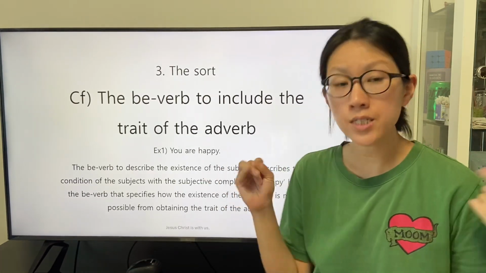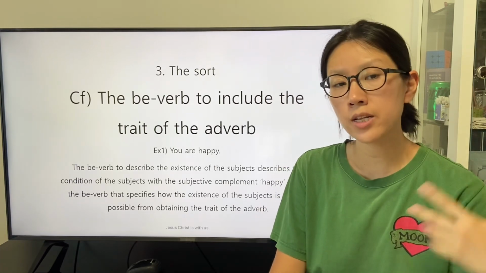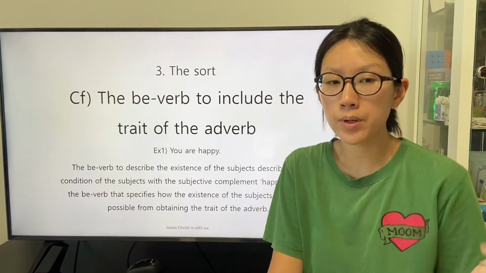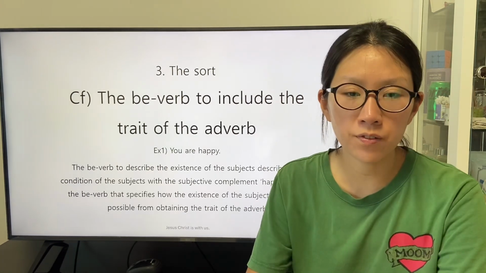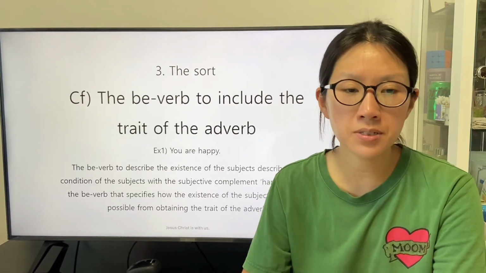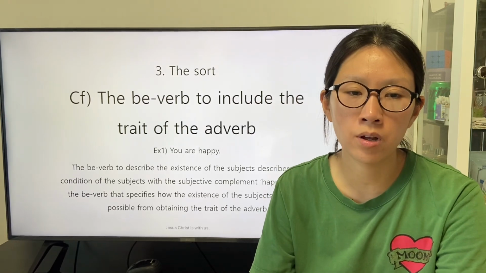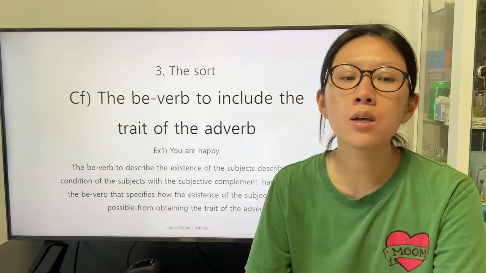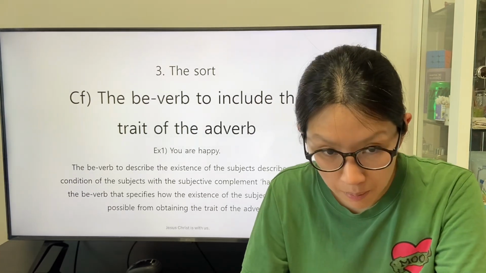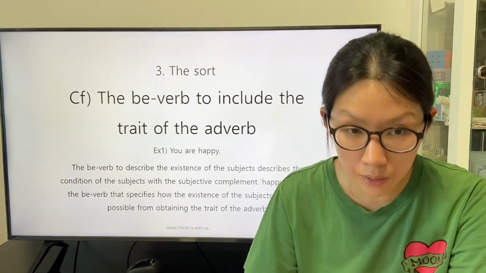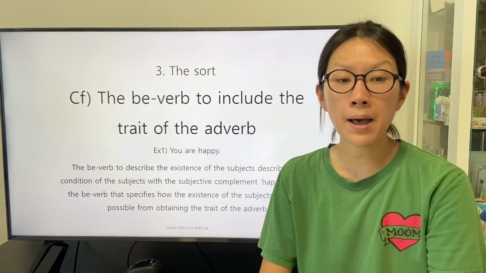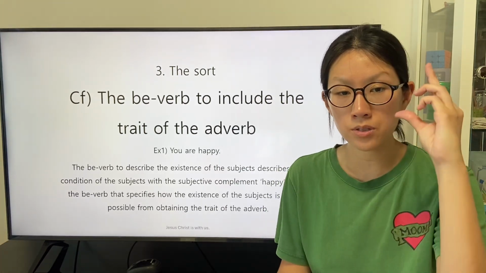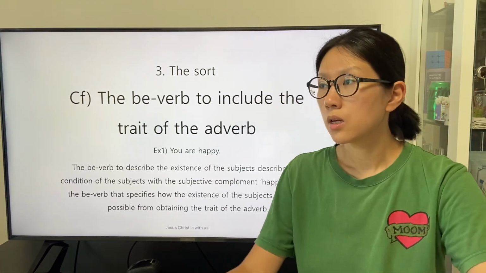There is a conference, the be-verb to include the trait of the adverb. The be-verb to describe the existence of the subject describes the condition of the subject with a subjective complement happy because the be-verb that specifies how the existence of the subject is may be possible from obtaining the trait of the adverb.